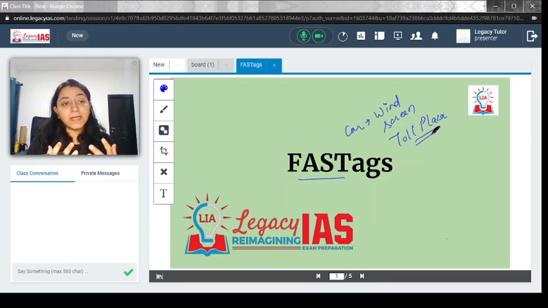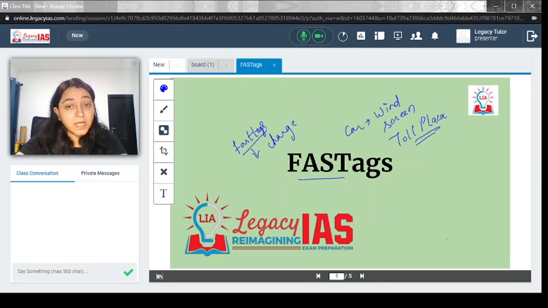So what is the latest context for why we are discussing FASTag? Recently the Ministry of Road Transport and Highways has gone ahead and said that there have to be FASTags for the free lanes also, and if vehicles do not have a FASTag in the free lane, they will be charged twice. That is the latest news, and that is why we are discussing the FASTag.